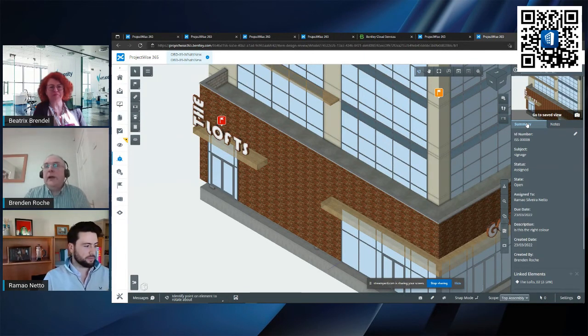That's a nice little security feature there in the assignment. The assignment basically says the ball is now in your court.